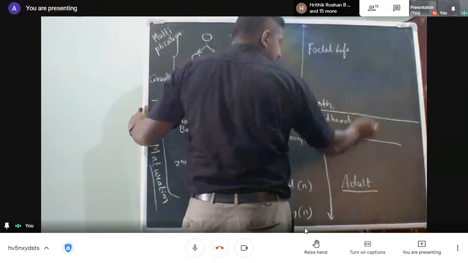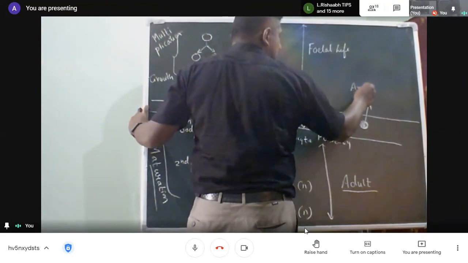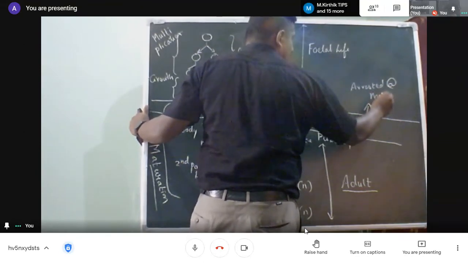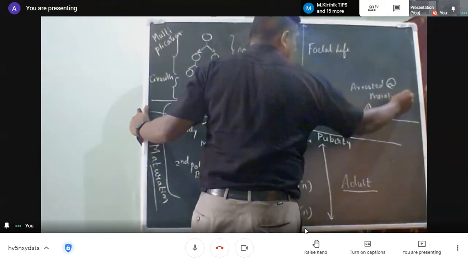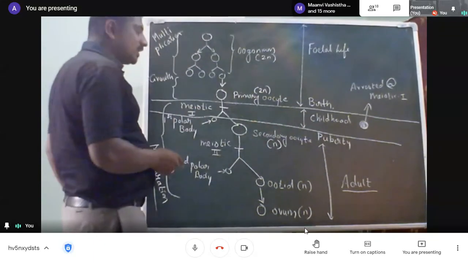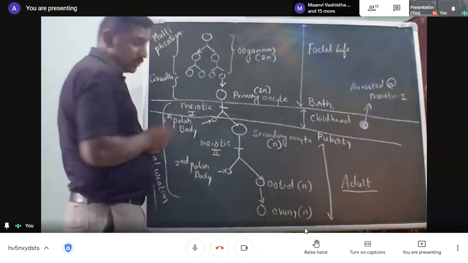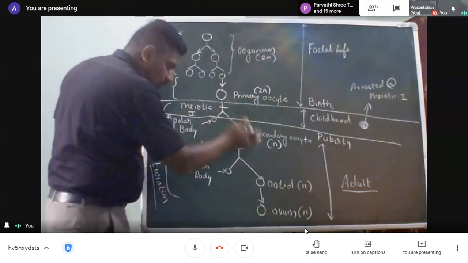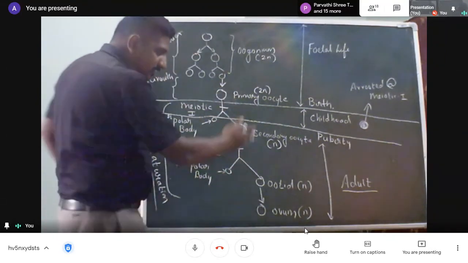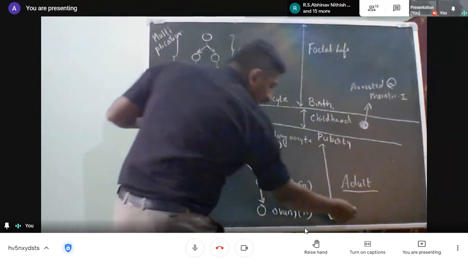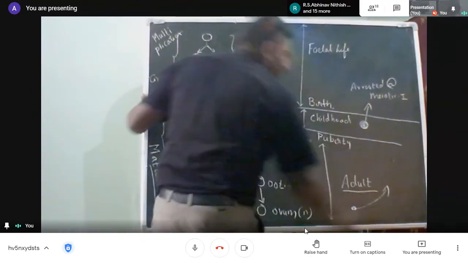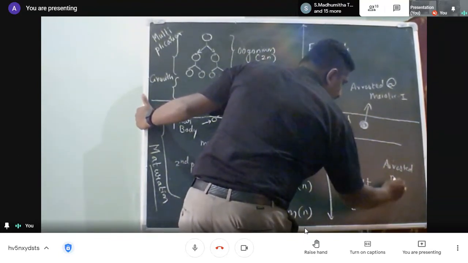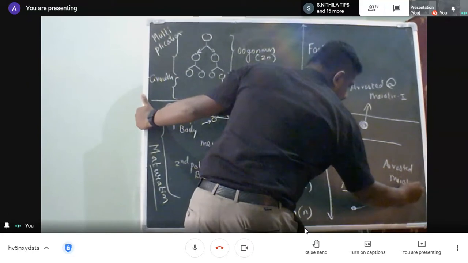An important event is that the cells get arrested at meiotic division one, which is not completed in childhood. Next, the secondary oocyte transforms to an ootid, and the ootid to an ovum. The ootid will get arrested at meiotic division two.